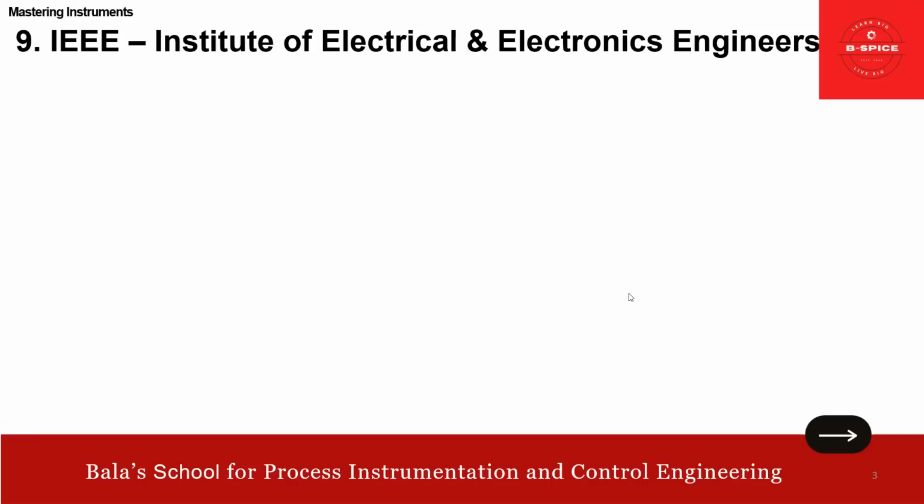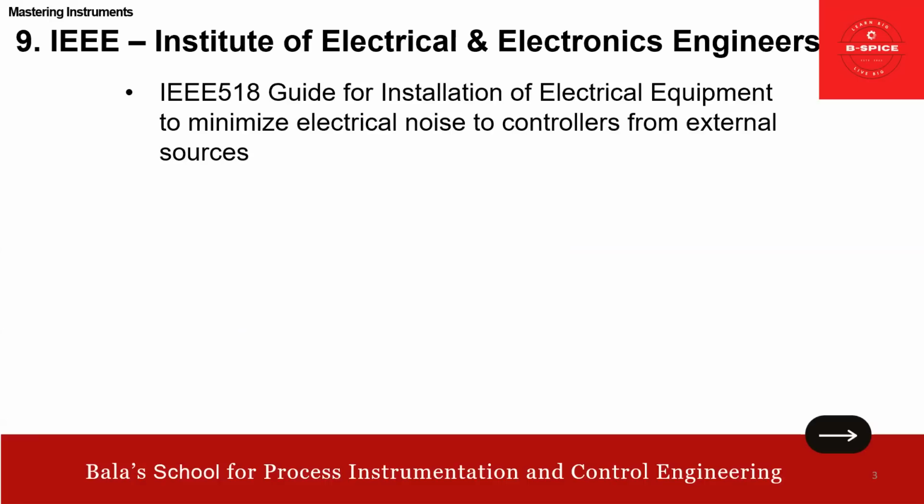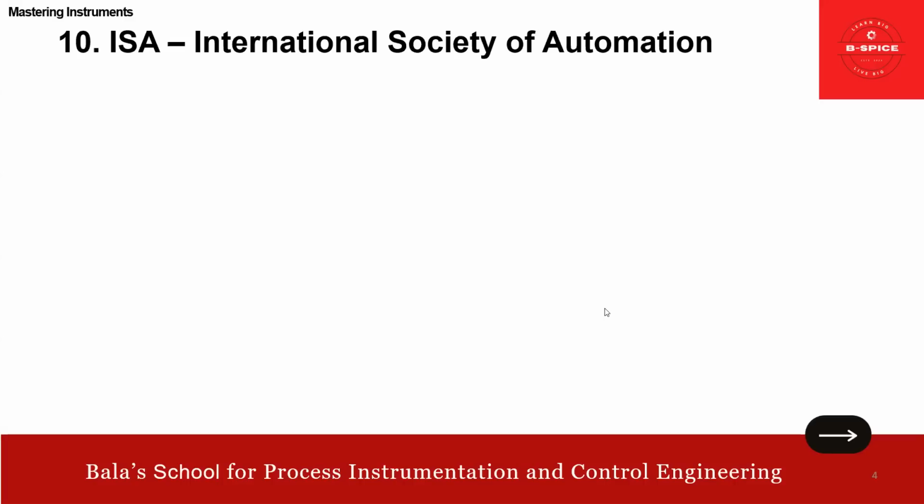First one, IEEE, Institute of Electrical and Electronics Engineers. This IEEE 518 is basically a guide for installation of electrical equipment. What for? To minimize electrical noise to controllers from external sources. So this is very important. 518 is a guide for installation of electrical equipment to minimize the electrical noise to controllers from external sources. That's about the IEEE 518. Friends, again, I'm only focusing on the international codes and standards relevant to instrumentation.